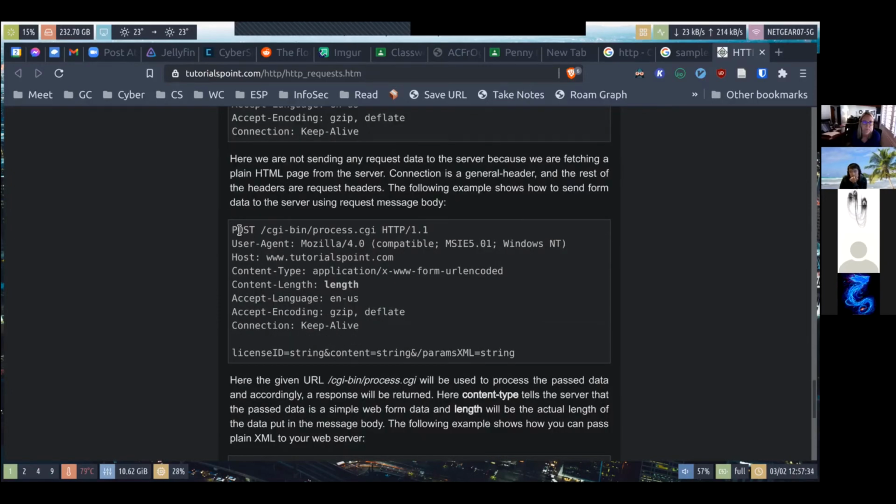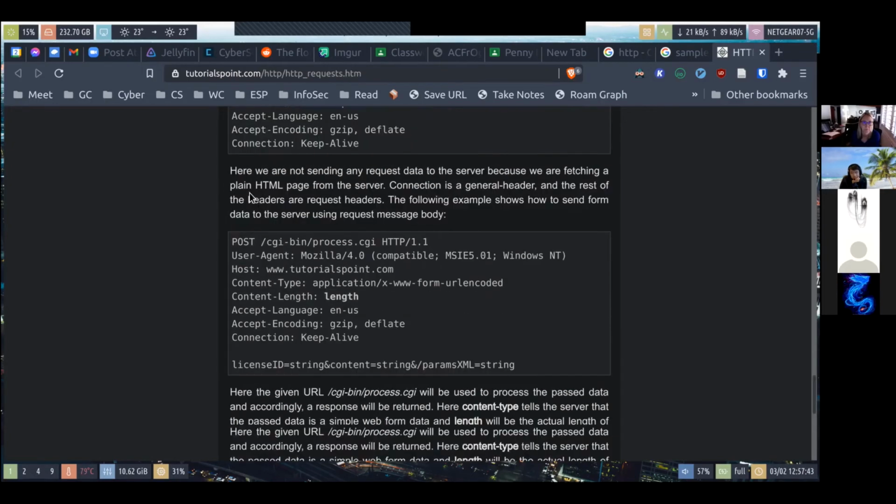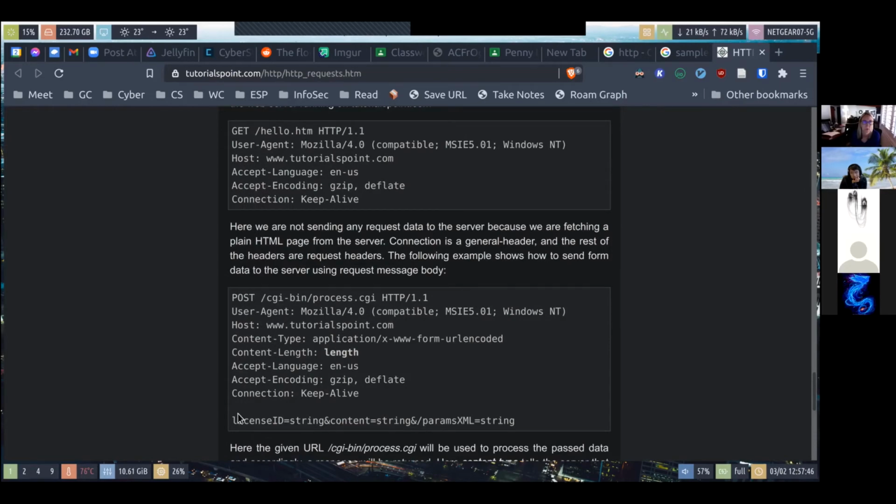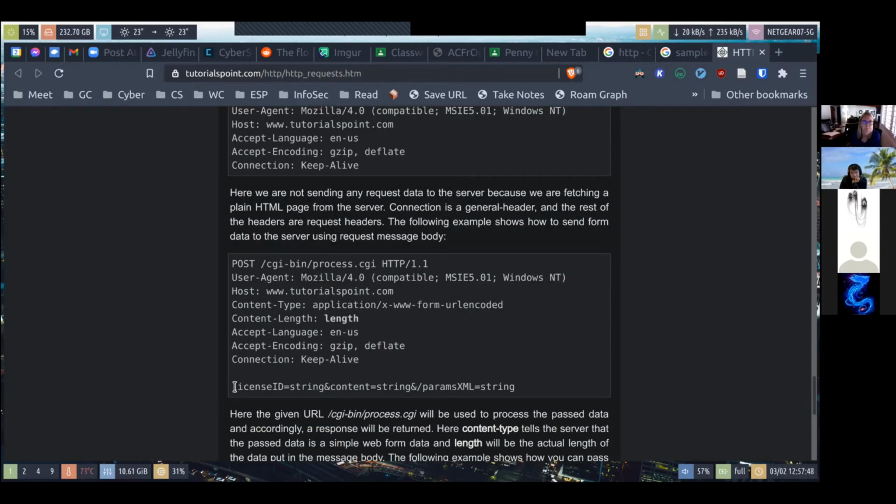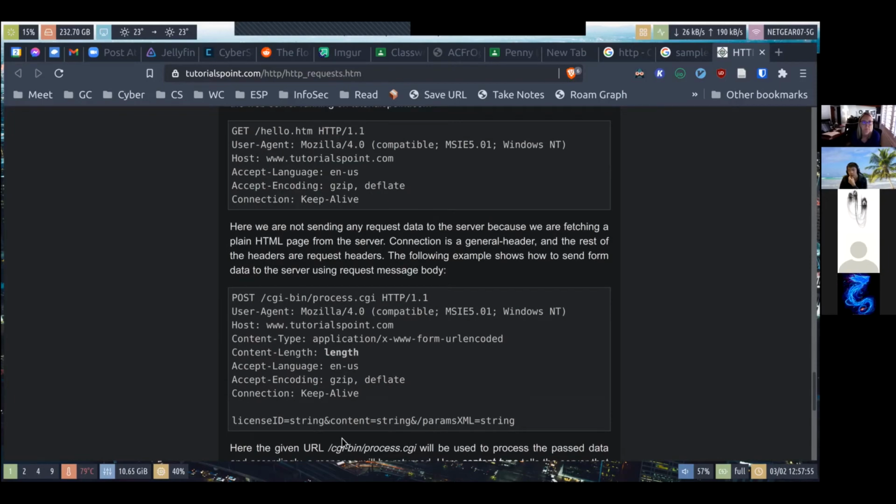There's also the POST request, which is used when you're uploading something to the server, usually. You can see that unlike the previous request, we also have some data that gets sent with this request, and this is called the body. This format is called URL encoded format, as specified here in the content type.